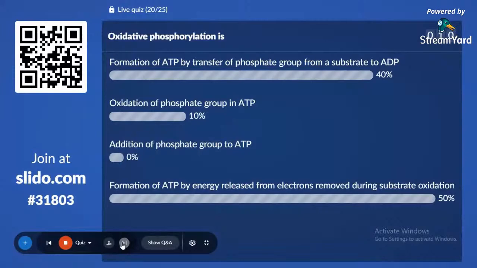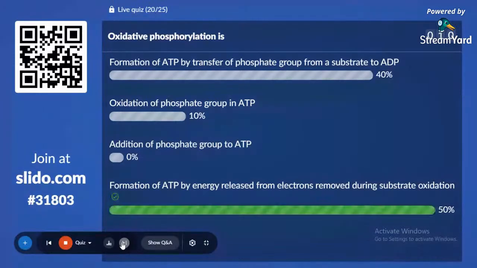50% with option D, and it is the correct answer. Formation of ATP by energy released from electrons removed during substrate oxidation.